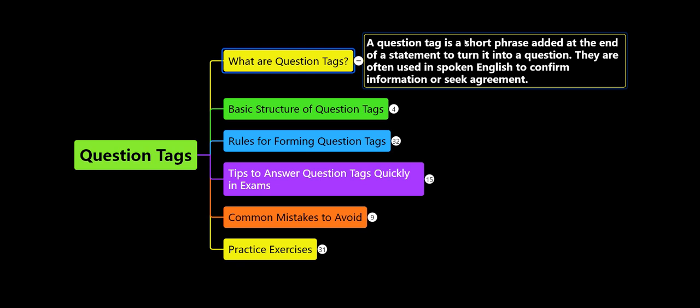They are often used in spoken English to confirm information or to seek agreement. It is not only important from the grammar point of view, it is also important while you are speaking. That means in spoken English as well it is important.